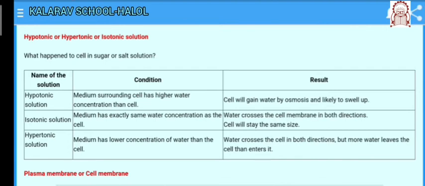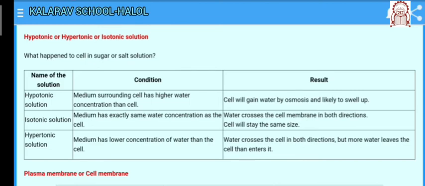So, diffusion is important in the exchange of gases and water in the life of a cell. In addition to this, the cell also obtains nutrition from its environment. Different molecules move in and out of the cell through the process of diffusion. Here I have discussed the different terms that are important for the next topic.